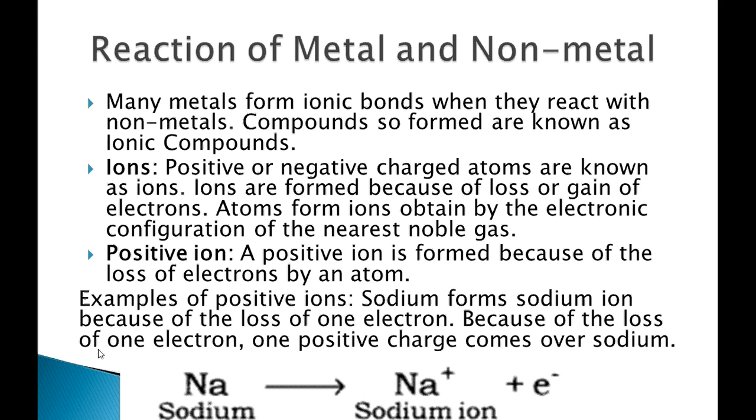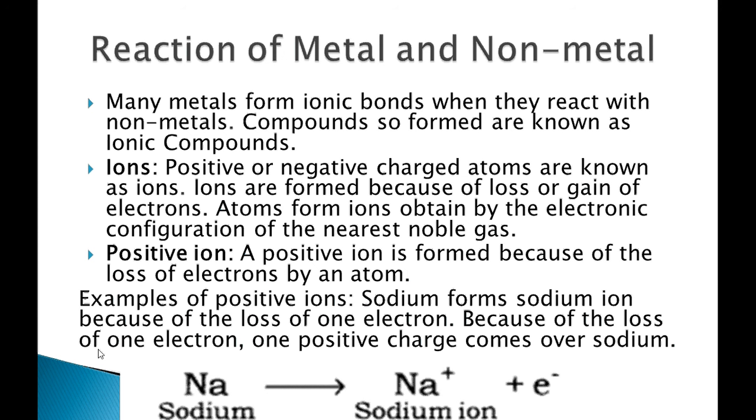As we all know, metals and nonmetals react with oxygen, water, chlorine, hydrogen, and many more substances. Now we will see how metals and nonmetals react. When metals and nonmetals react, they form a bond. That bond can be an ionic one or a covalent bond. Generally, when a metal is involved, it will form an ionic bond. Now, what is an ionic bond and how is it formed, we'll look at in this video.